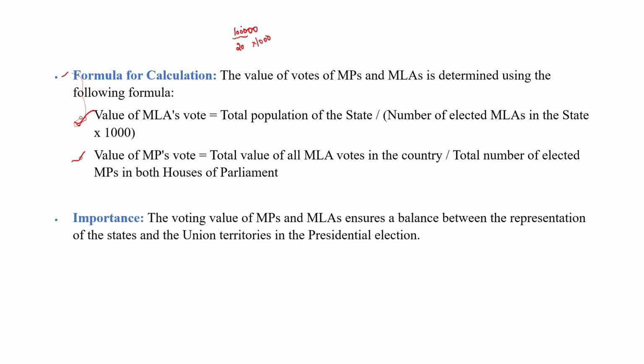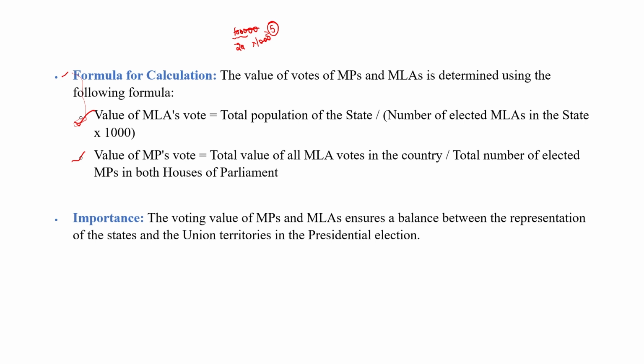So this is the formula for the value of voting of an MLA: the total population divided by the number of elected MLAs in the state, multiplied by 1,000. Let's cut the value. 2 5s are 10. The voting value of this state's MLA is 5. So through this formula, we can calculate the value of an MLA's vote.